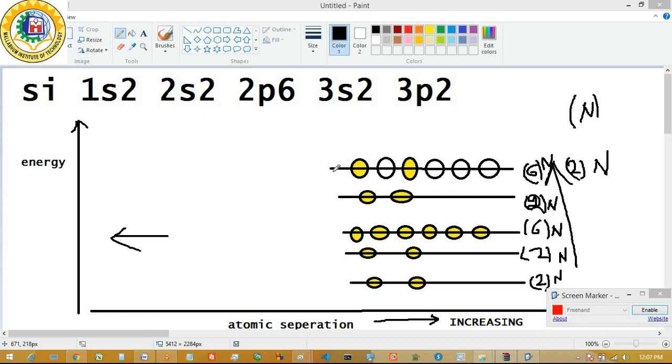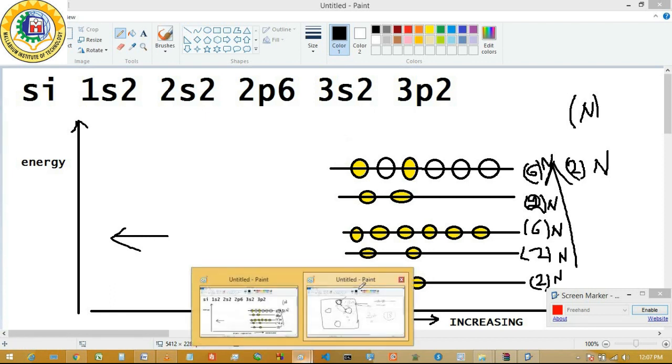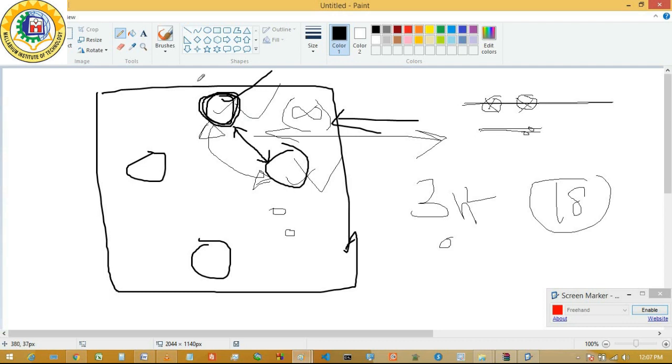Okay, now the basic foundation I have said is that first we are considering an infinite distance between the silicon atoms, and our approach is to reduce the interatomic distance so that the electrons of the outermost shell can interact with each other and form a band. This is the foundation for the band theory.